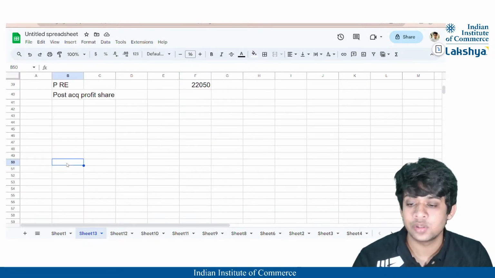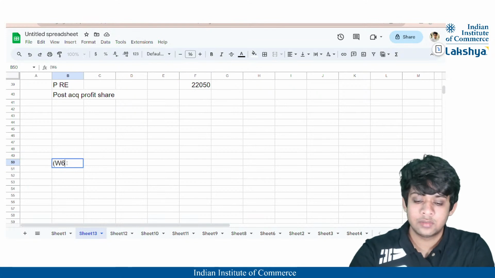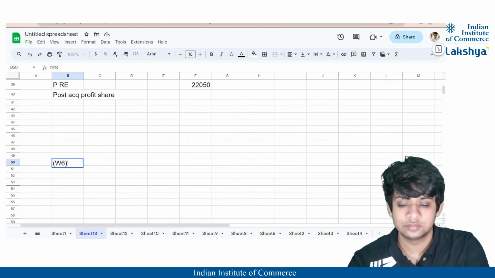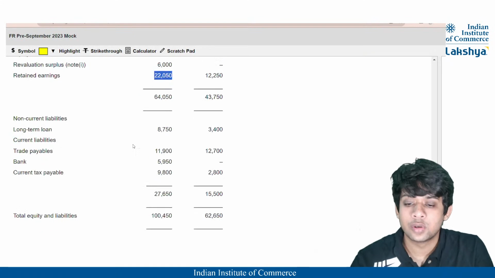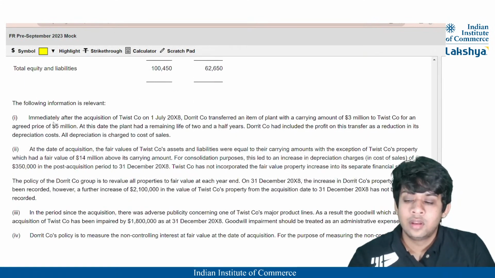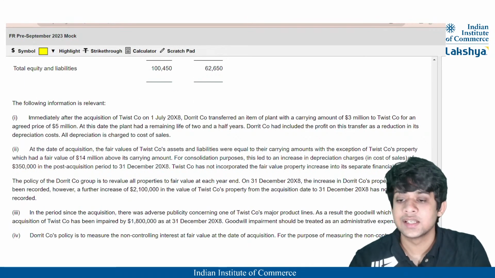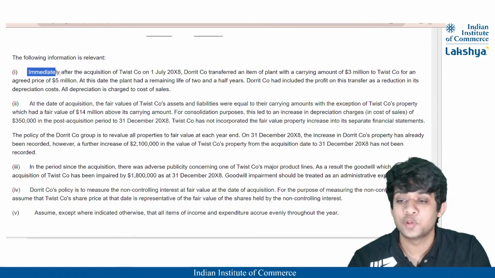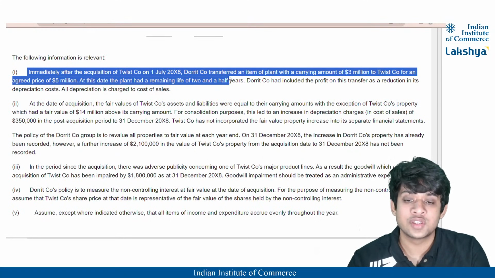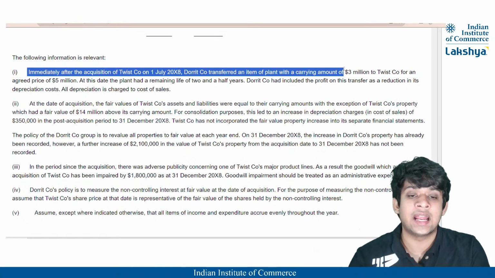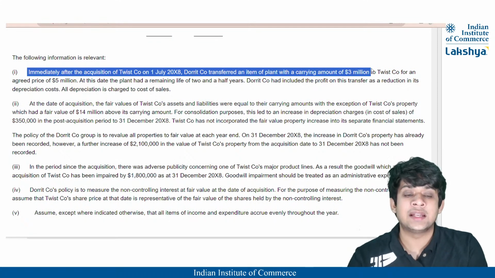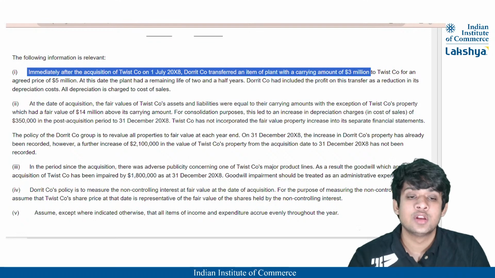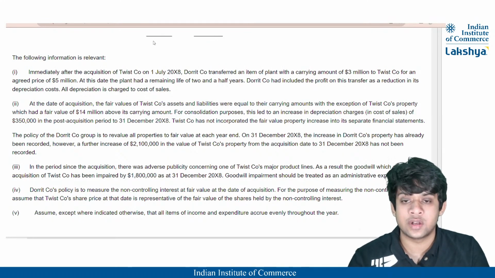Now let us look at the adjustments one by one. I'll just prepare a working note here separately. Working note 6 probably. Yeah. Sorry, guys. Immediately after the acquisition of Twist Company on 1st July, Dorrit Company has transferred an item of plant, right? And it had a carrying value of $3 million. Who has transferred the plant? Dorrit Company. So $3 million is the carrying value and its agreed price is $5 million, right?